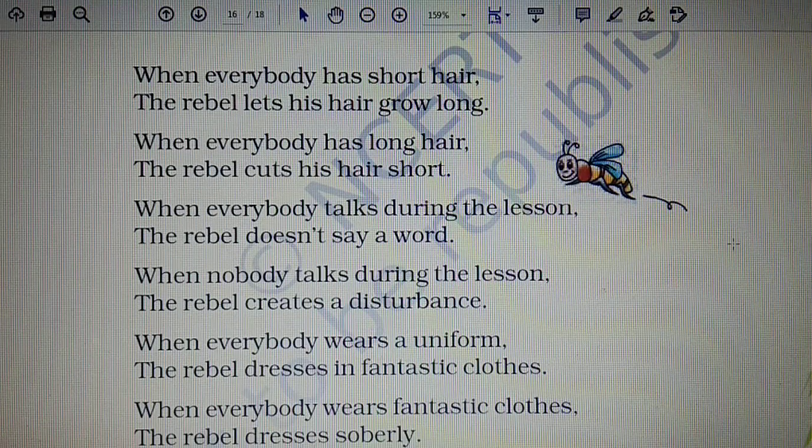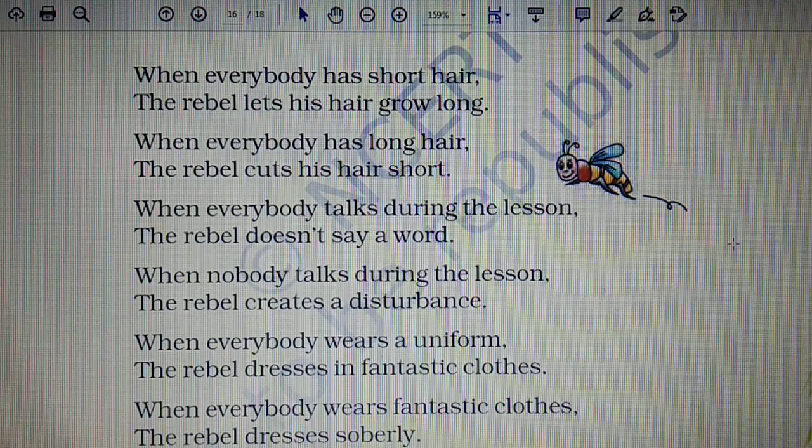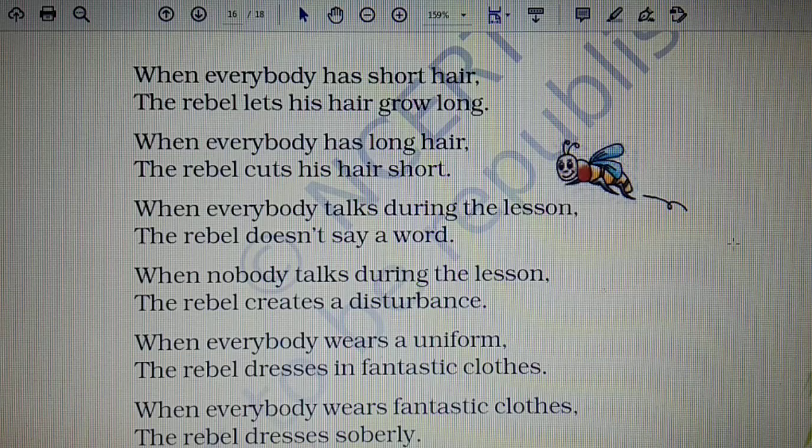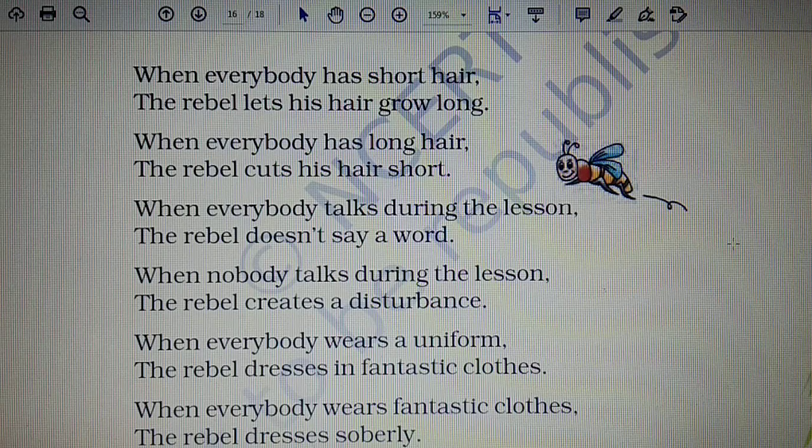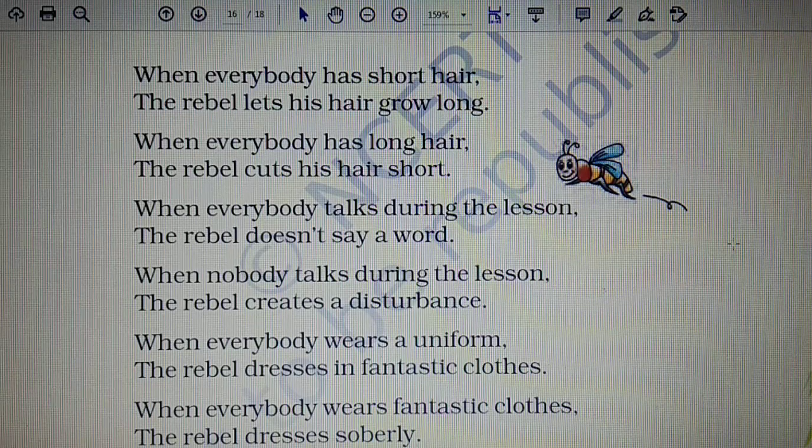Now, when everybody talks during the lesson, the rebel doesn't say a word. When nobody talks during the lesson, the rebel creates a disturbance. So here the poet is again telling us the rebellious nature of the rebel, how he rebels against others, how he tries to contradict others' decisions or others' doings. And he cannot help but create disturbances.